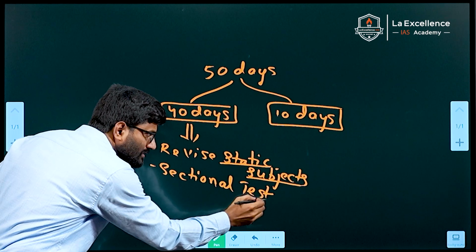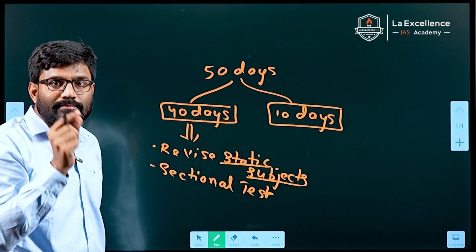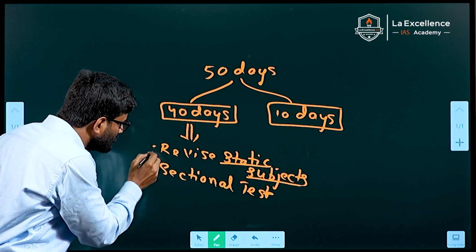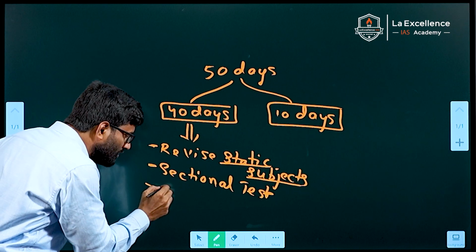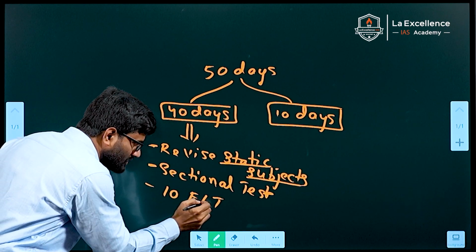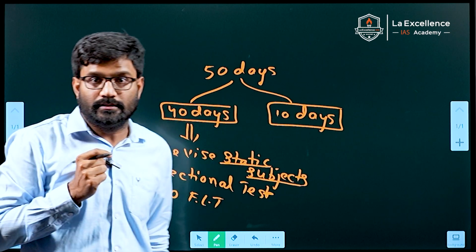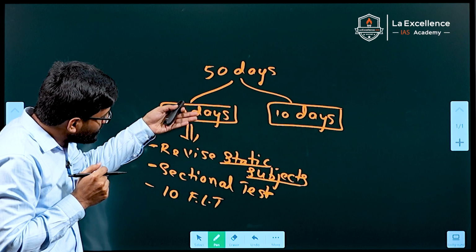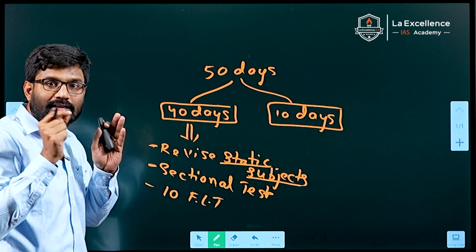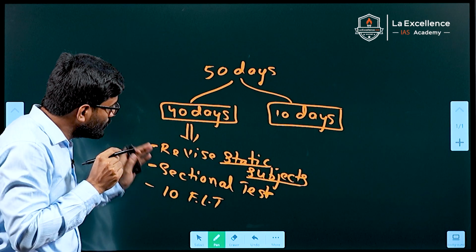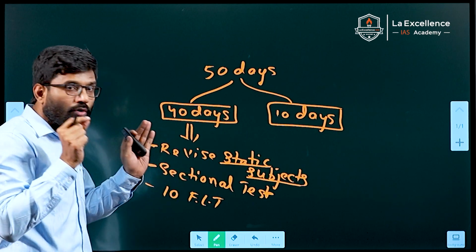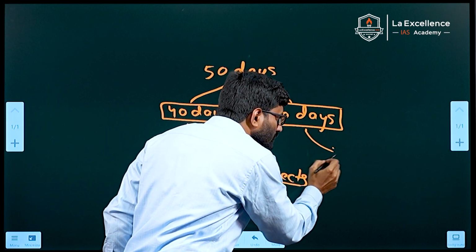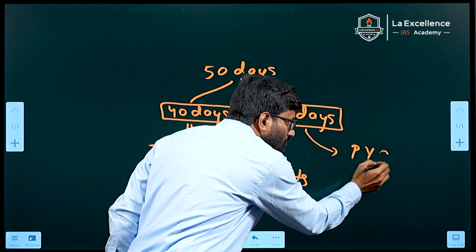So it can be called the subject-wise test. For each subject, you need to solve minimum 2 or 3 tests. Along with that, if possible, solve minimum 10 full-length tests in exam environment. So in the first 40 days, you revise your static subjects twice. For each subject, you need to do the sectional test 2 or 3 and minimum 10 full-length tests you need to solve. And in the last 10 days, you should solve the PYQs.